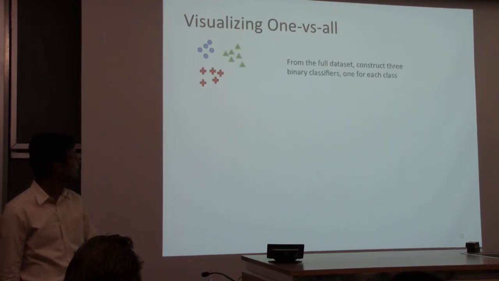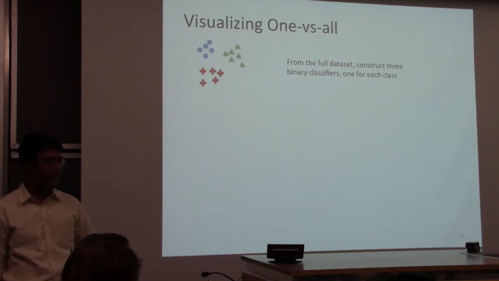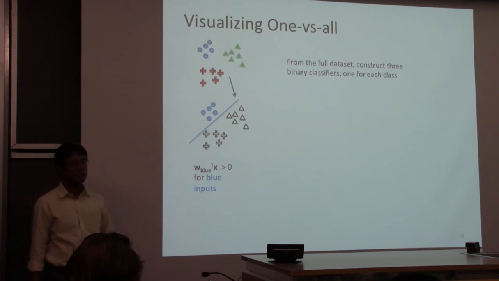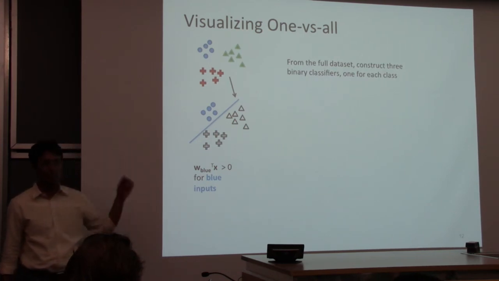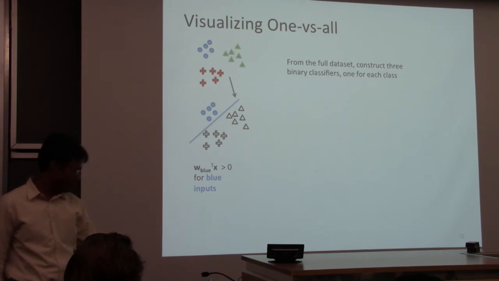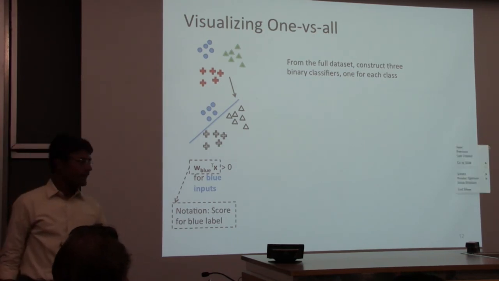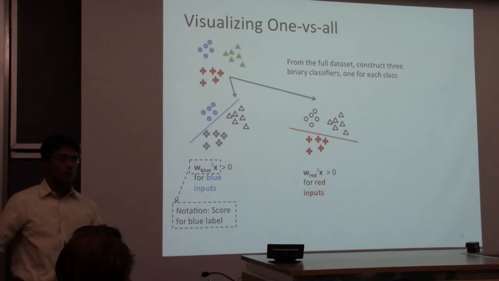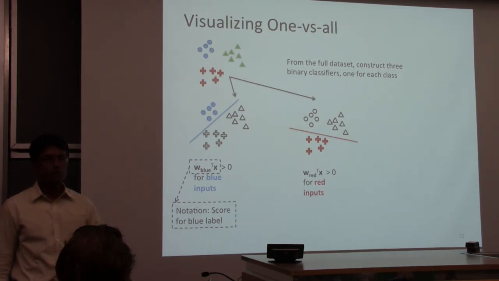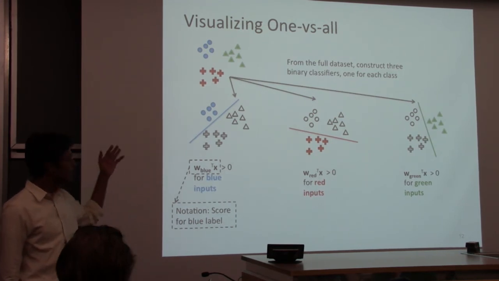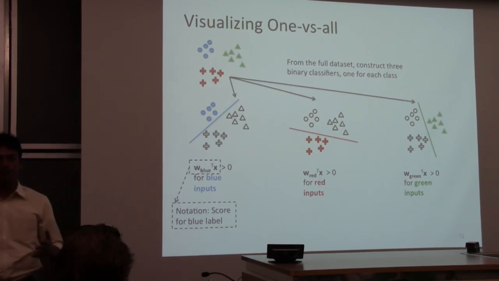What you do is create one binary data set for each class. For the blue inputs, you create a binary classification task which separates blue from everything else, and you learn a weight vector. I'm going to call w.x the score for that label. For the red data, I'll create another binary classification problem, and for the green data, another. So every label is separable from all the others.